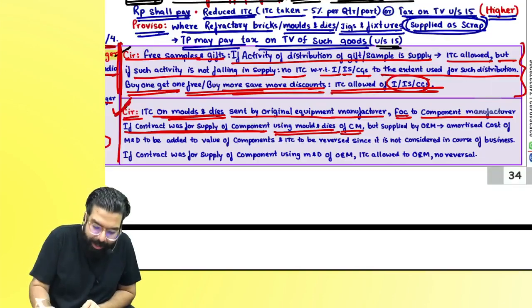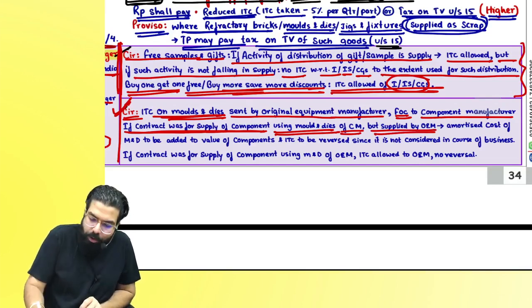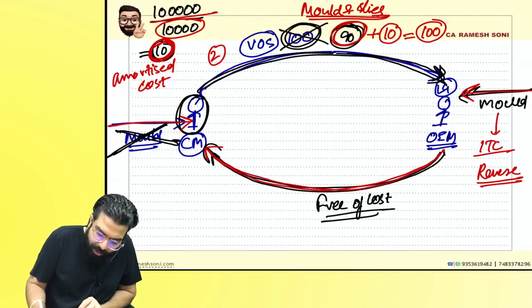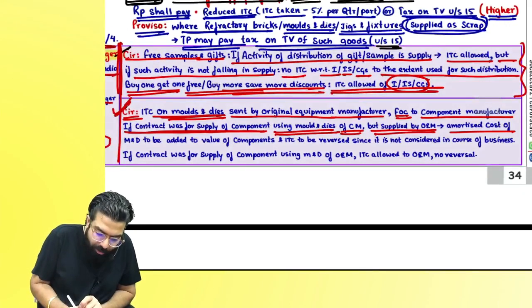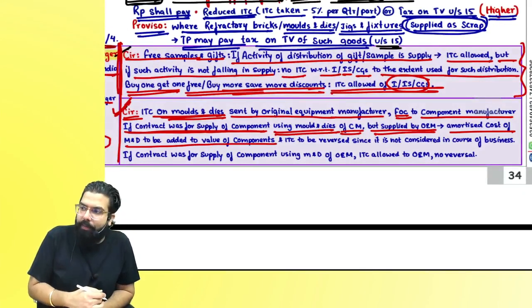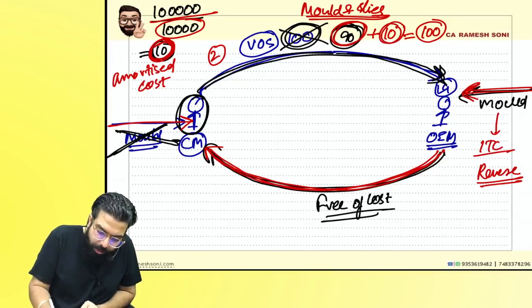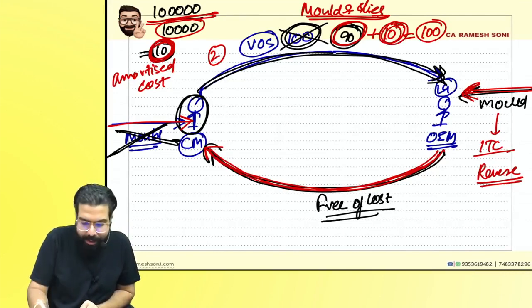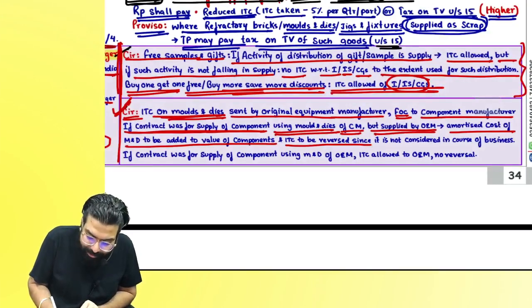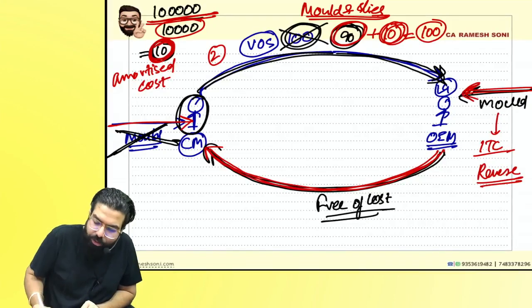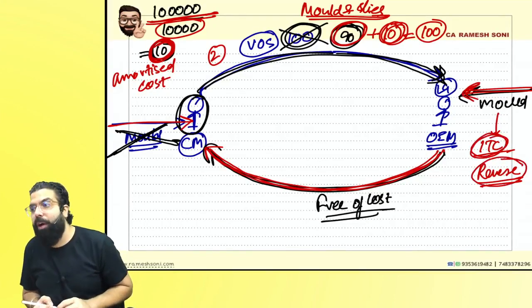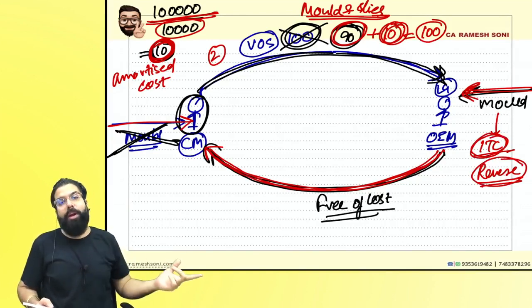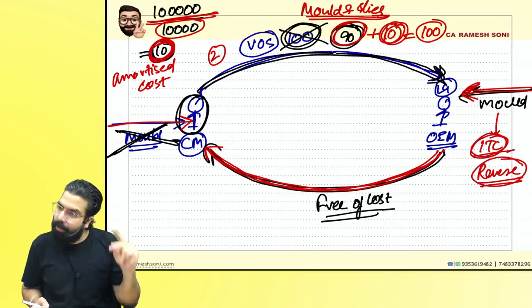will buy the mold and die, but it was supplied by whom? The original equipment manufacturer. You bought and you supplied it free of cost. Then number one, the amortized cost of mold and die is to be added to the value. Whatever is the mold's amortized cost, 10 rupees per unit, has to be added. Secondly, ITC reversal. Since it is not considered in the course of business, this guy will not be able to take the ITC. ITC has to be reversed because it was none of his business to go ahead and buy the mold.